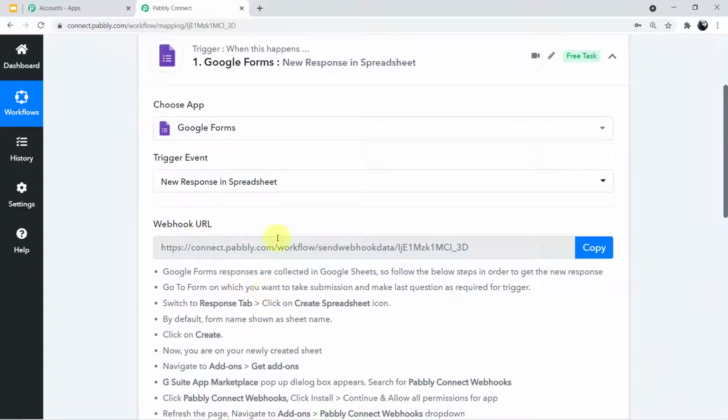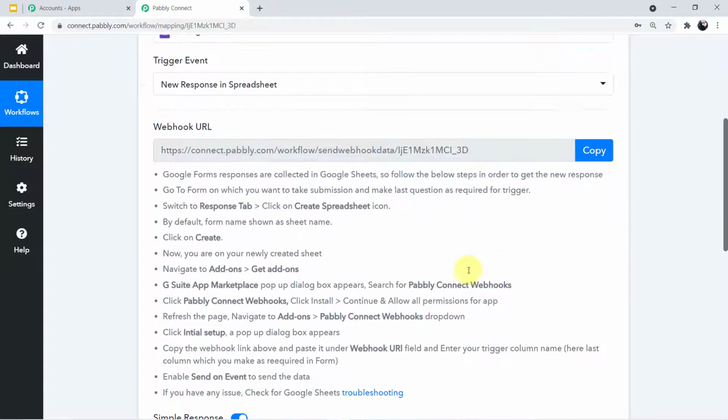And now you can see a webhook URL has been generated in front of me. So I'll tell you what we'll do with the webhook URL. But guys, before that, read the instructions that are given below.